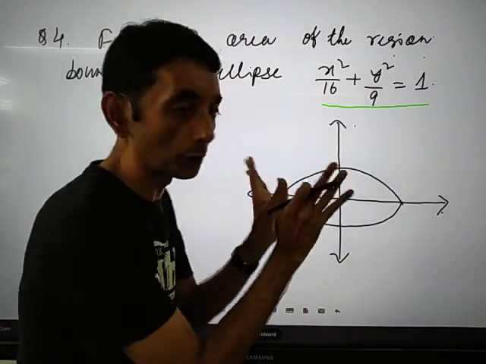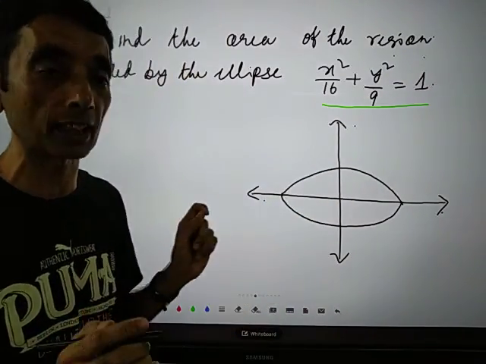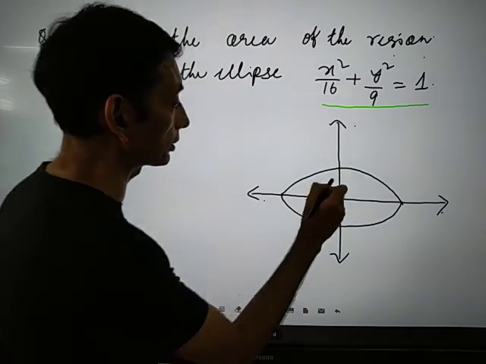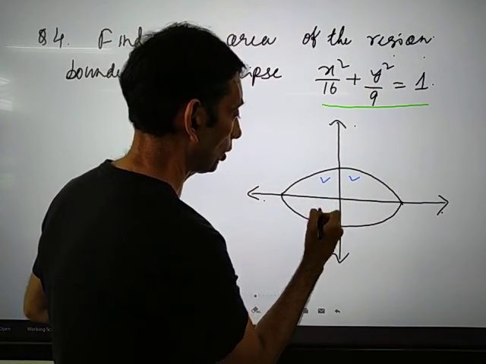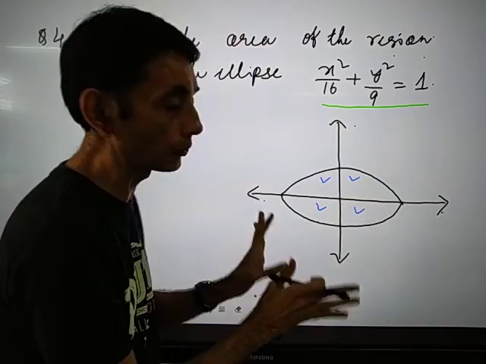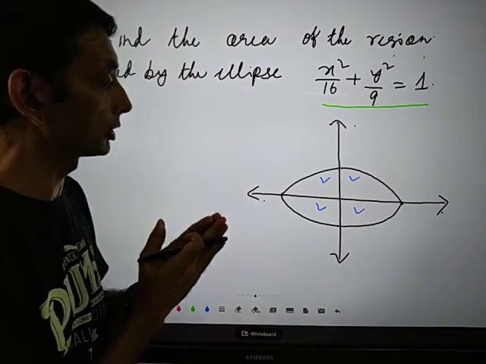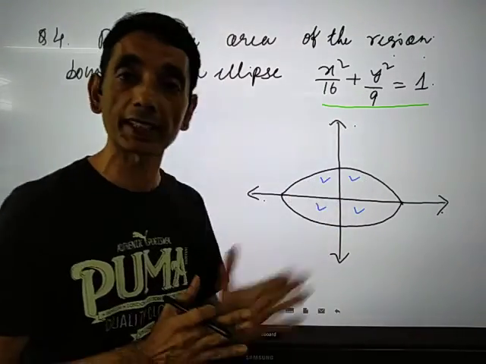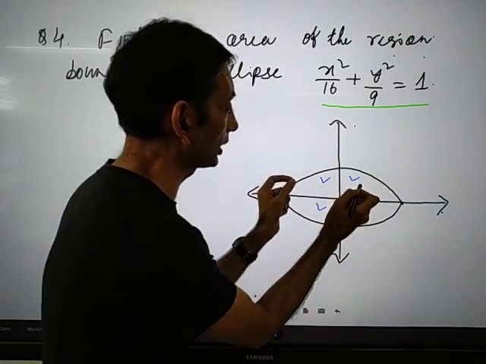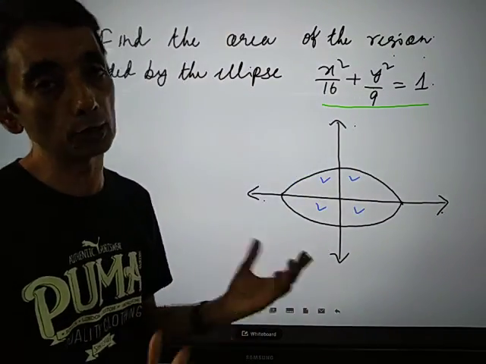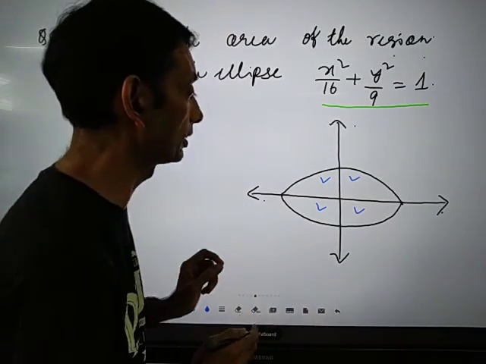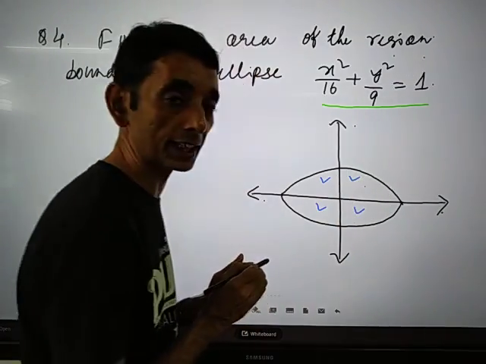So the whole portion that is bounded by the ellipse you need to calculate. So you need to calculate all 4 portions which are lying in the 4 different quadrants. The good thing about this ellipse is it is symmetrical about the axes. So we need to calculate only one area and we'll multiply by 4. For that, we'll just find the area of this portion.